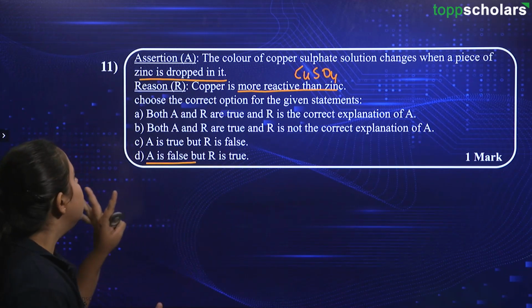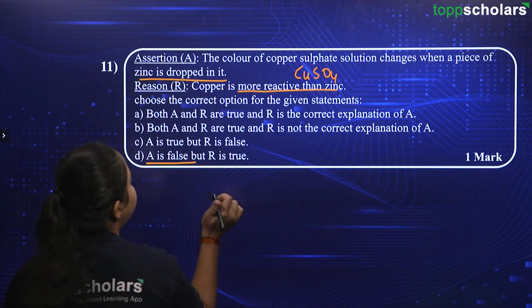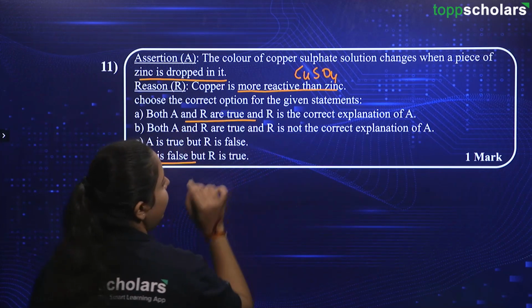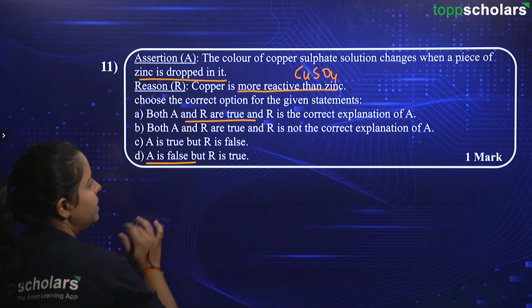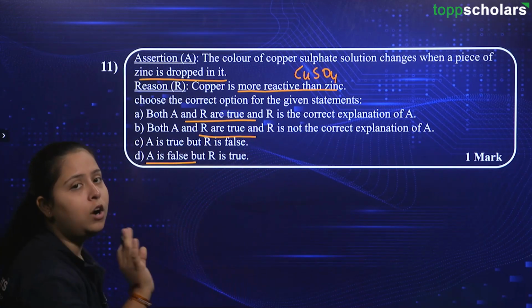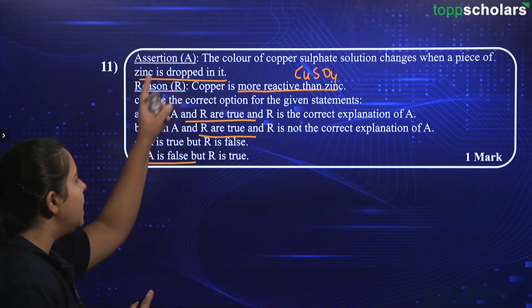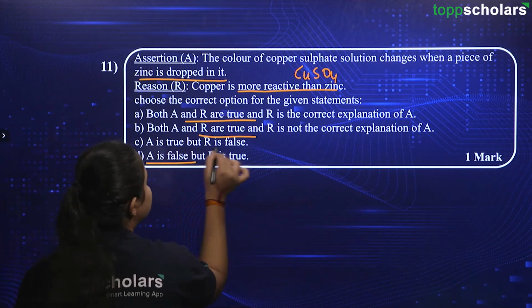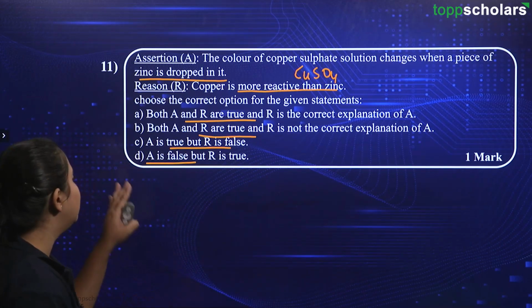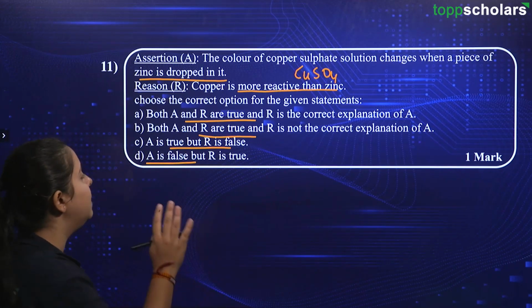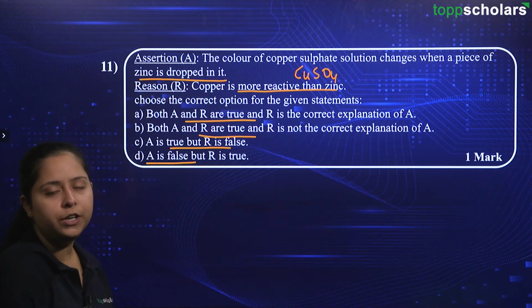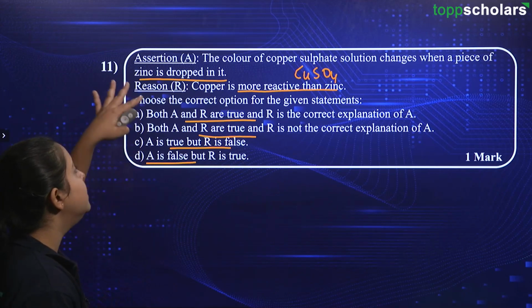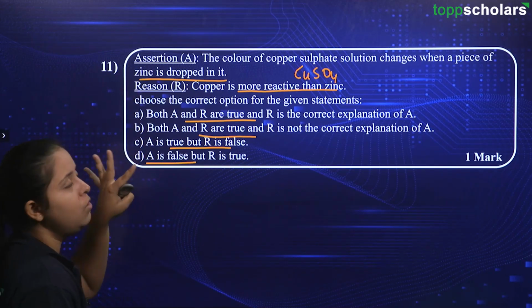Okay. Now, the options are given to you. Option A says that both A and R are true and R is the correct explanation of A. B option says that both are true but R is not correctly justifying the assertion statement. Option C says that A is true but R is false, and option D states that A is false but R is true. Now, I will be writing the reactivity series over here and you make a guess whether this reason statement is true or false.